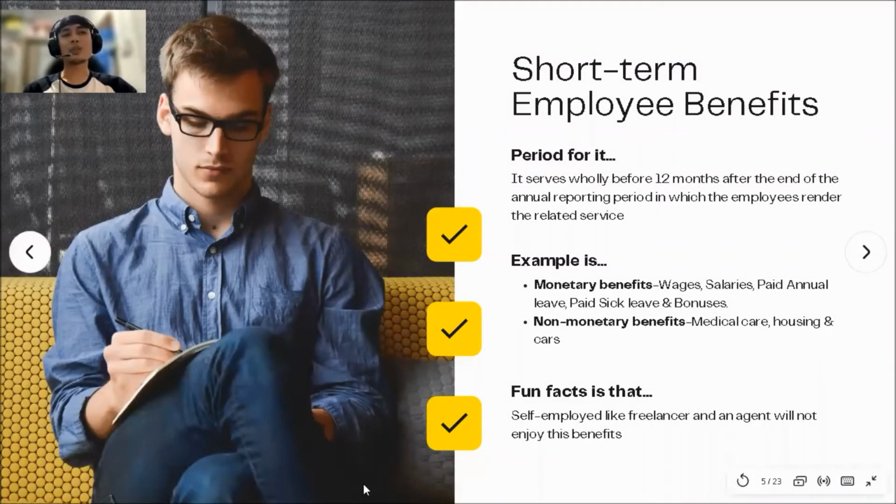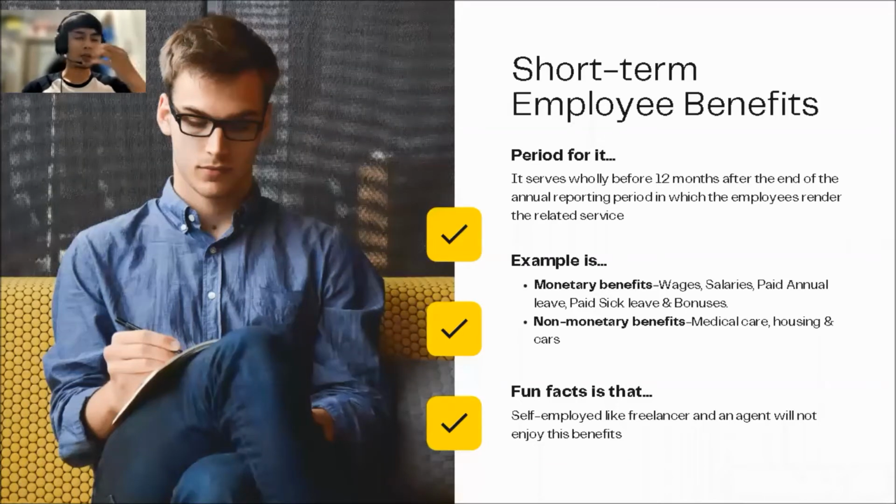So what actually are short-term employee benefits? When we hear short term, it means not exceeding 12 months of the calendar year or the accounting period. So it is more about the benefits received by the employee within the 12 months, and it is categorized into two kinds, either monetary or non-monetary. Monetary benefits are wages, salaries, paid annual leave, paid sick leave, and also bonuses. The second one is non-monetary benefits, such as medical care, housing, and cars.